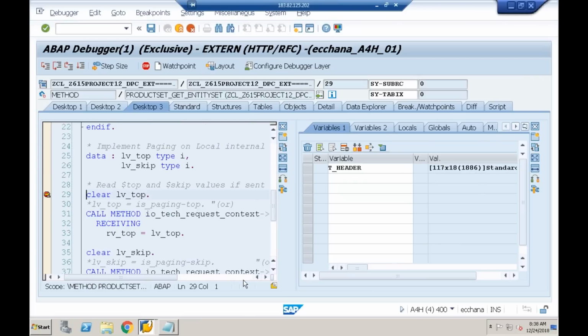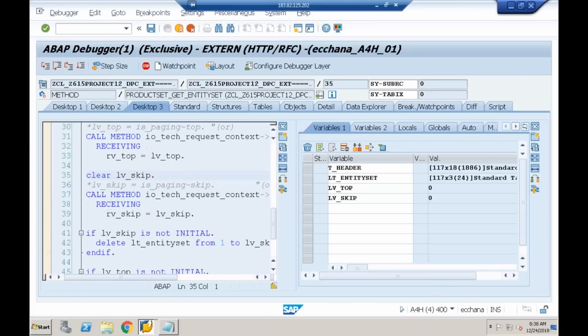I got the data into the final internal table. What is the final internal table? Sorry, the local internal table LT_entity set. Yeah, I got 117 entries. Now, am I passing any top value? I'm not passing any top value and skip value. So if we call this method, I don't have any values in dollar top and dollar skip.